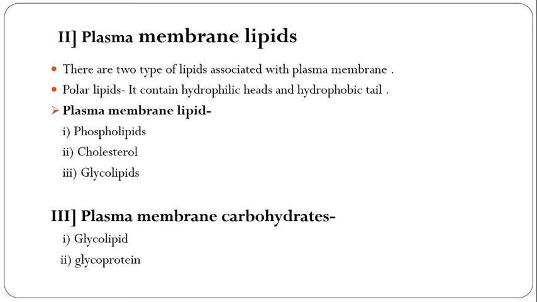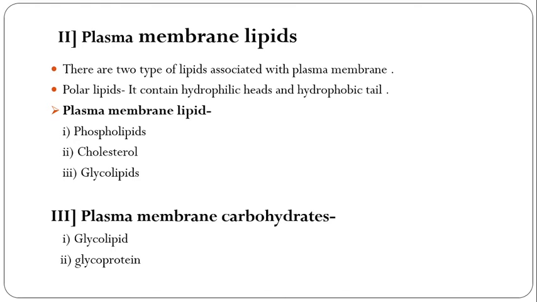And next is the plasma membrane carbohydrate. The next chemical component in the plasma membrane is carbohydrate. Carbohydrates are present in the plasma membrane in the form of glycolipids and glycoproteins: glucose or other carbs plus lipid, and carb plus protein, that is the glycoproteins, on the external membrane surface. The oligosaccharide chain plays an important role in the cell to cell recognition process.